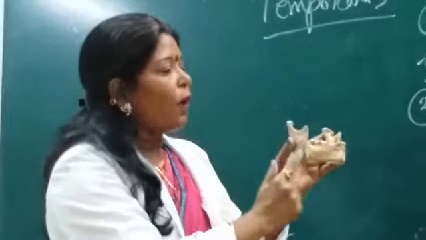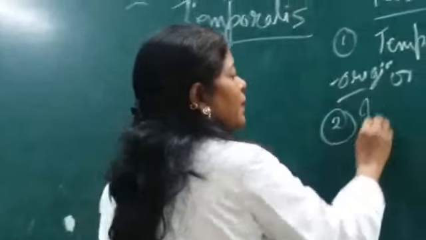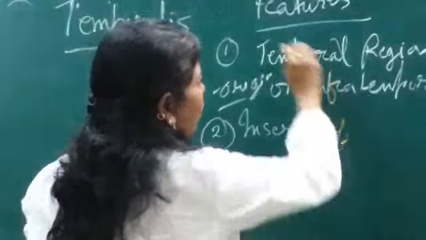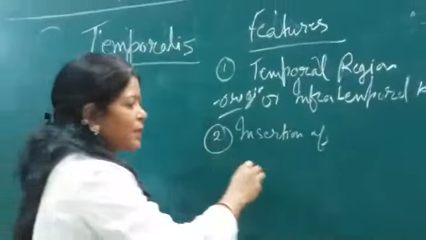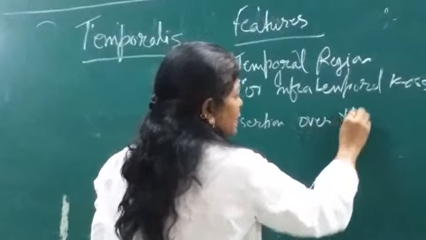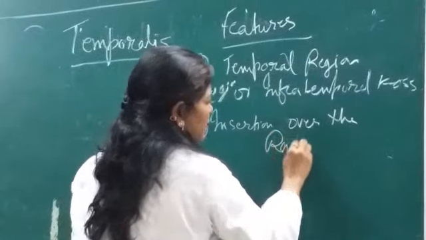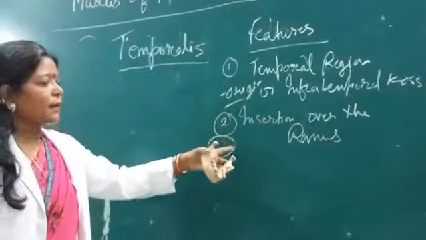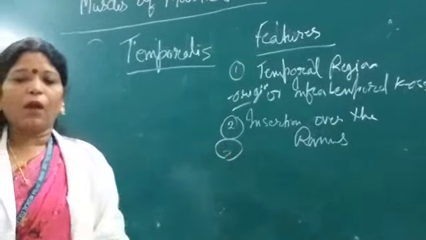So on this ramus of the mandible, there is insertion of all the muscles of mastication. Insertion over the ramus. Okay.